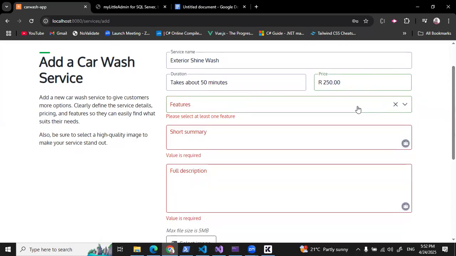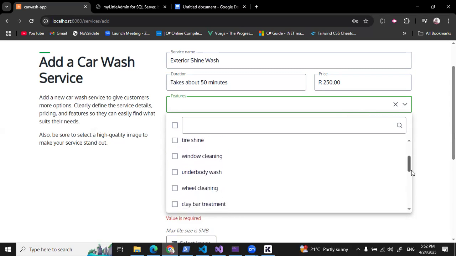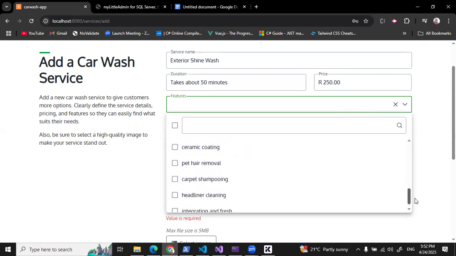Next, I need to select the features or the inclusions of that service. Let me quickly do that.